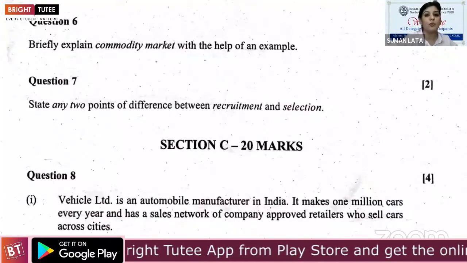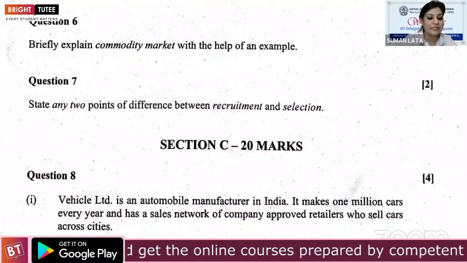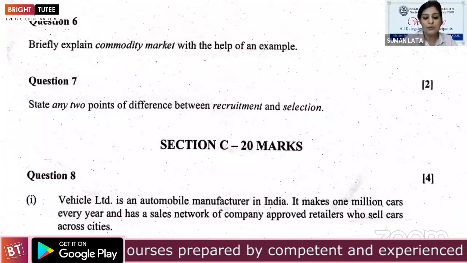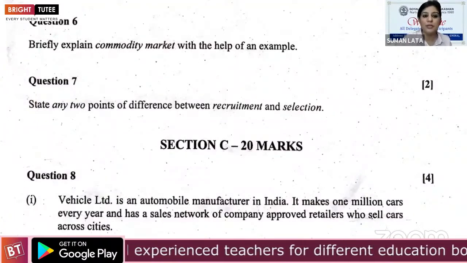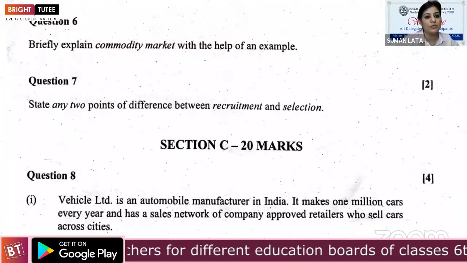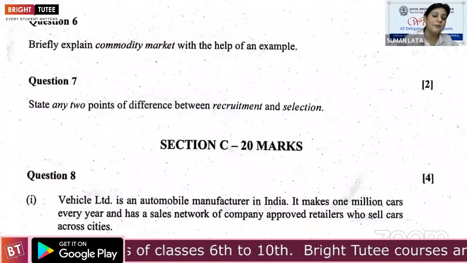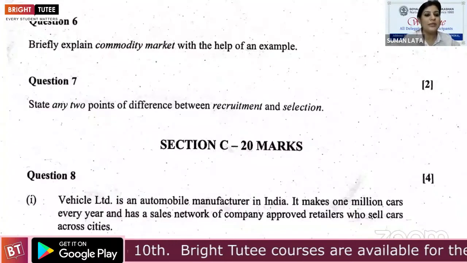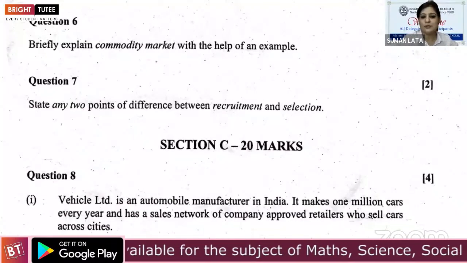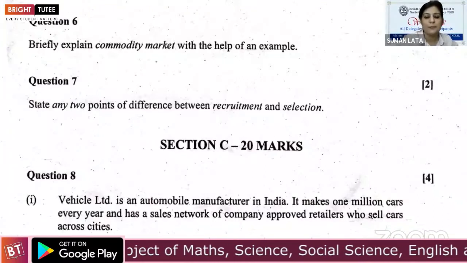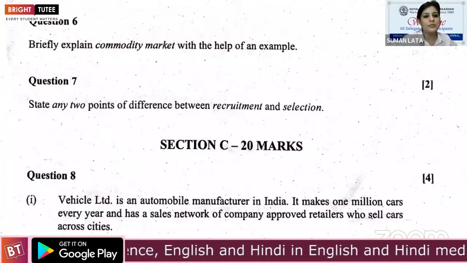Commodity market, what is commodity market? Commodity market is a marketplace for buying and selling of trading raw material or primary products. Such a market where you buy and sell raw materials or primary products like wood to make furniture, like tomato to make tomato puree. That type of market is commodity market, and with the help of an example. So let's add examples like wood for table or tomato for tomato puree. So this is example 6.